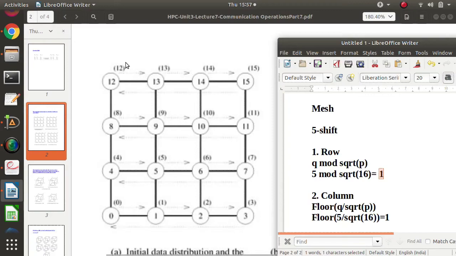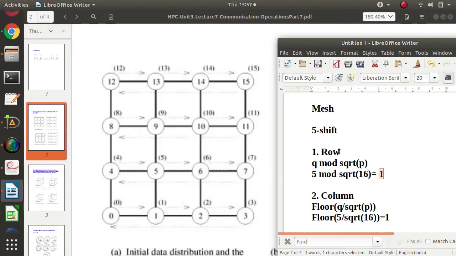So a column circular shift will be done on this column, at the same time on this column, on this column, and on this column. But see, there is one problem.